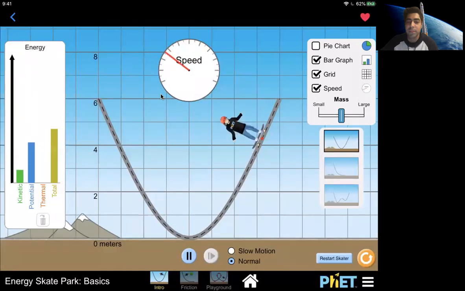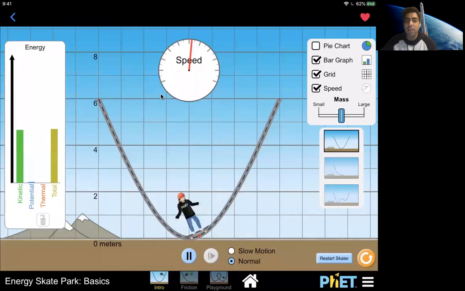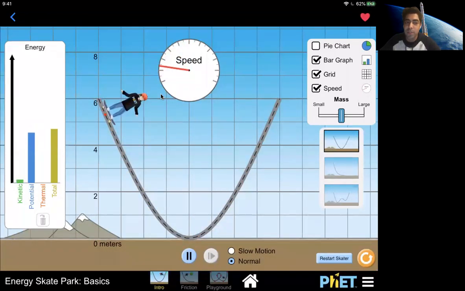Okay, I let go of the person at the top point, and he keeps moving, so you see what is happening. Now, what I want you to do is look at the bars shown on the left. You see kinetic energy goes up, then goes down. When the green bar goes down, the blue one goes up. When the green one goes up, the blue one goes down. Why is it doing that?